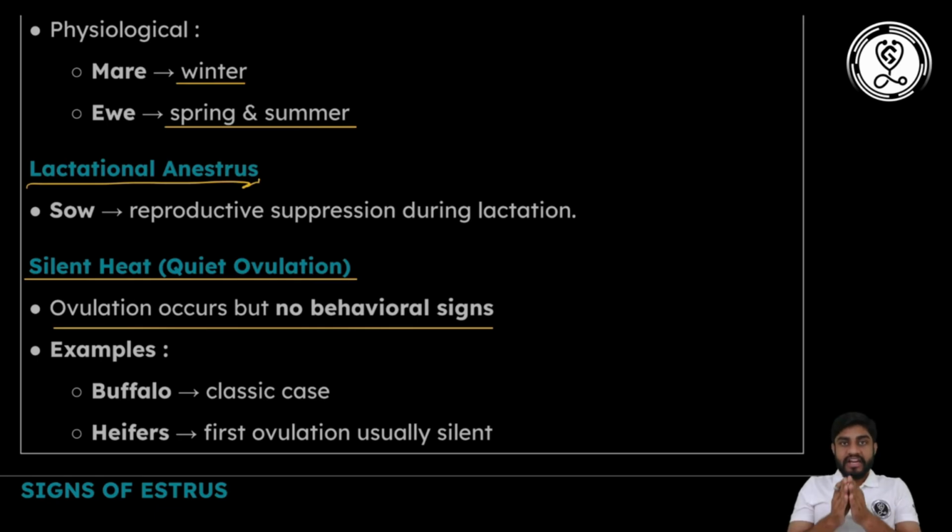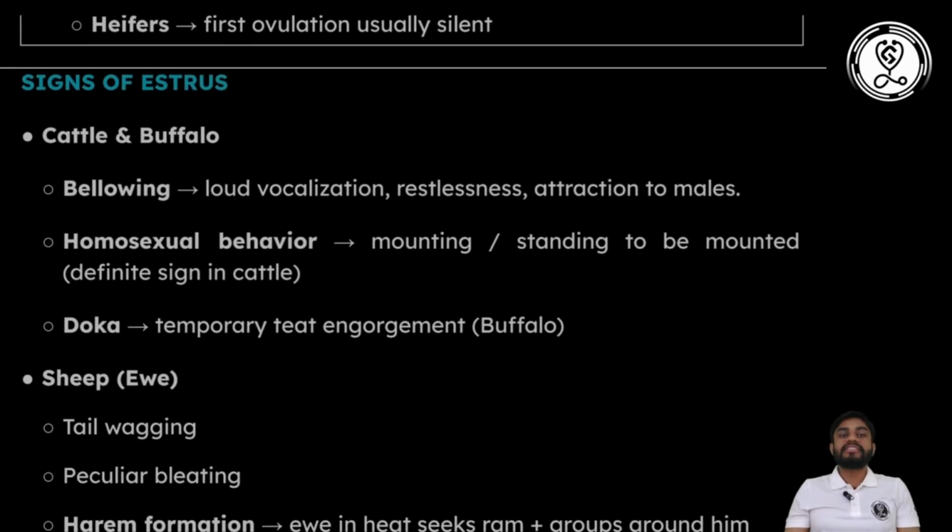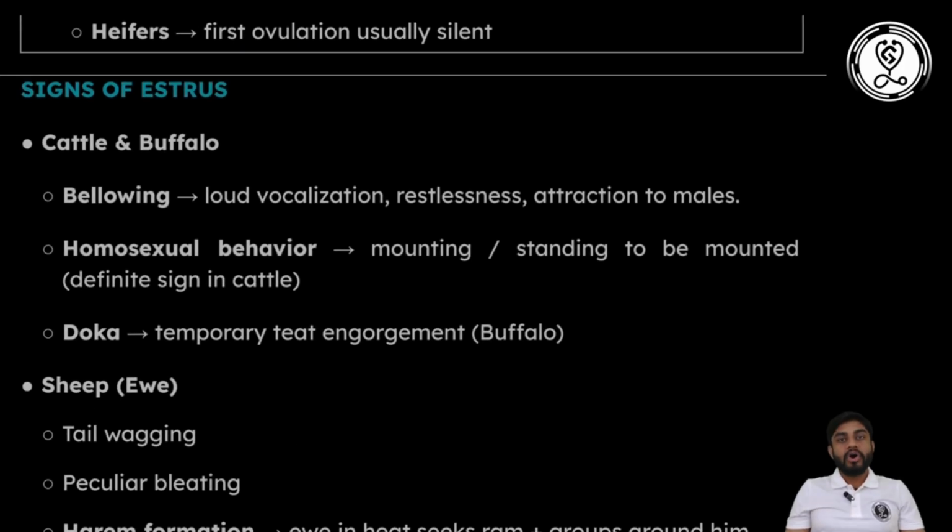Okay, now you are aware that there is an estrus cycle. There are two phases of the estrus cycle, and there are 4 stages of the estrus cycle. Why is this estrus cycle important for us? Because by determining the signs of estrus only, we can be sure whether the animal is productive or not, so that we can perform AI or natural insemination, and the cycle of reproduction will go on. So it is very important that we are aware of the behavioral signs of estrus. This topic is very important because questions are also asked on the signs of estrus.